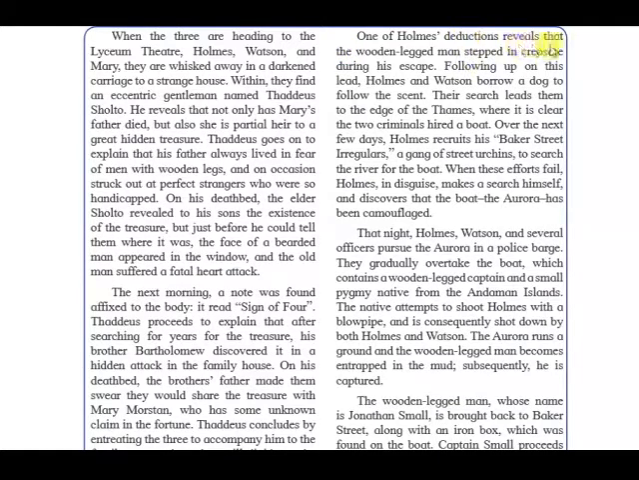One of Holmes' deductions revealed that the wooden-legged man stepped in creosote during his escape. Following up on this lead, Holmes and Watson borrow a dog to follow the scent. Their search leads them to the edge of the Thames, the river, where it is clear that the two criminals hired a boat. Over the next few days, Holmes recruits his Baker Street Irregulars.